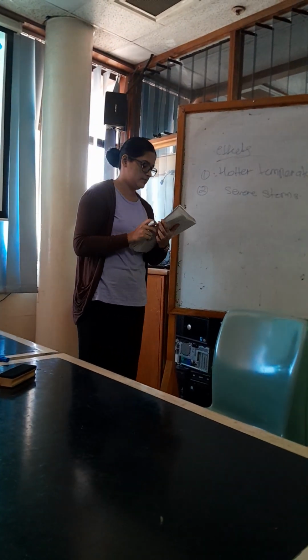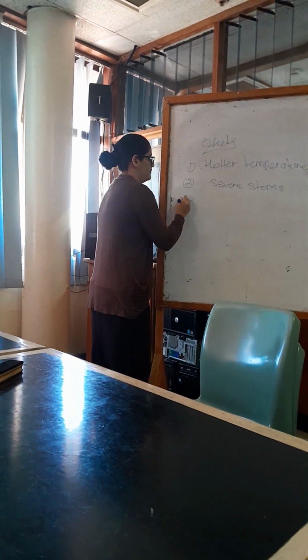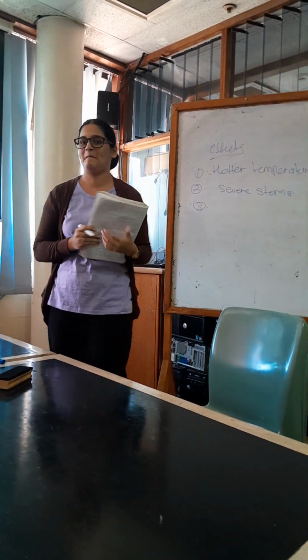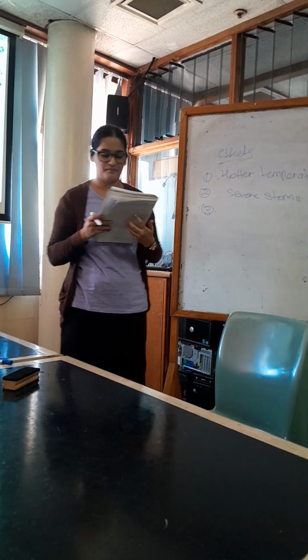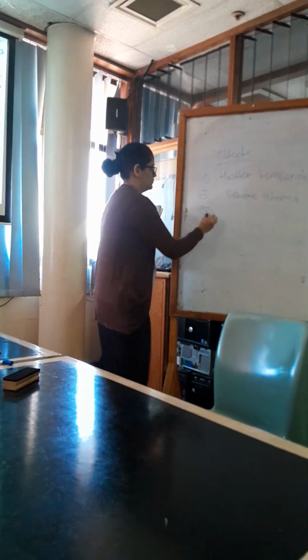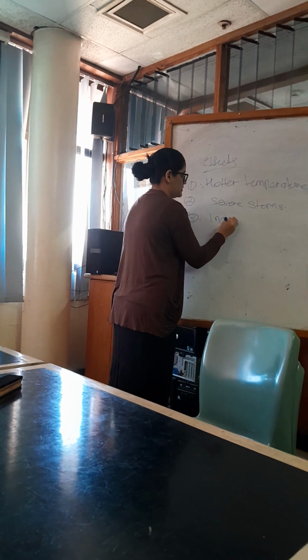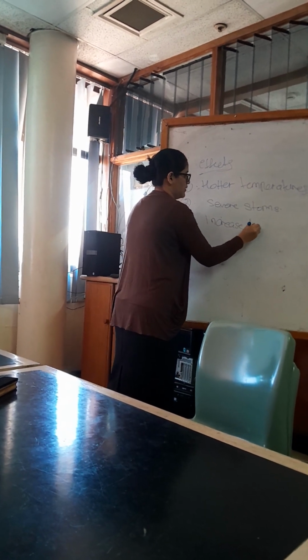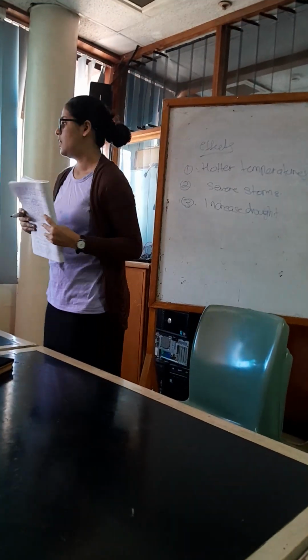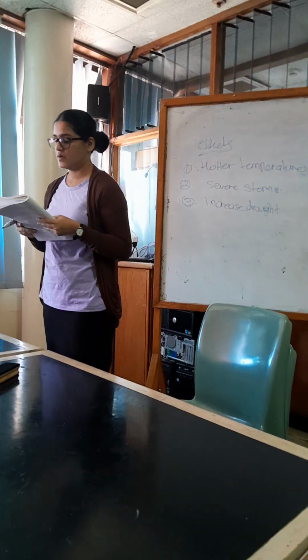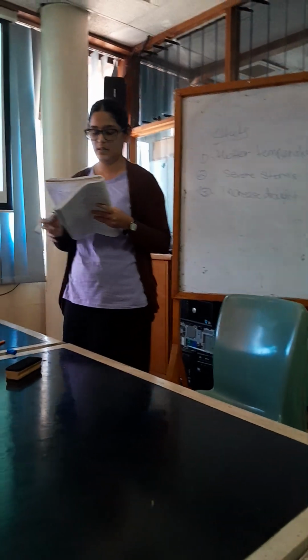So let's see number 3. Number 3 is increased drought. Now we see our environment is becoming hotter. In these areas, let's see the notes.